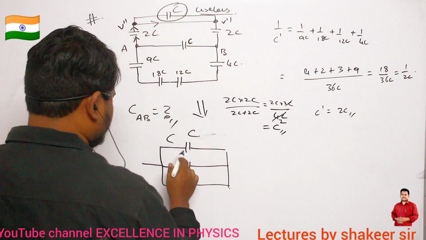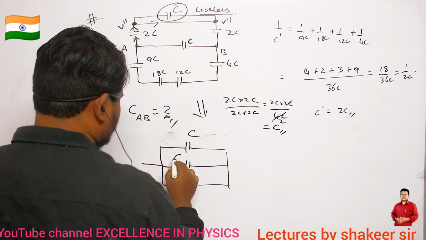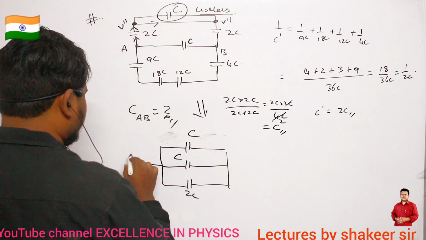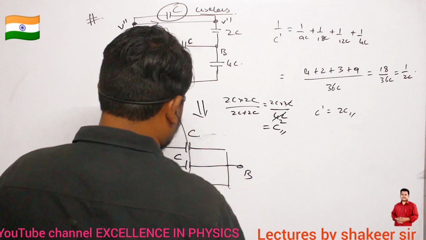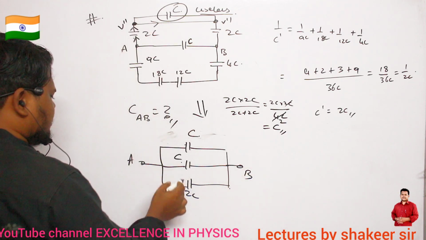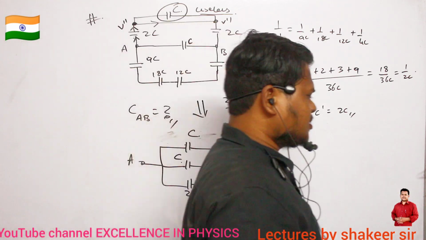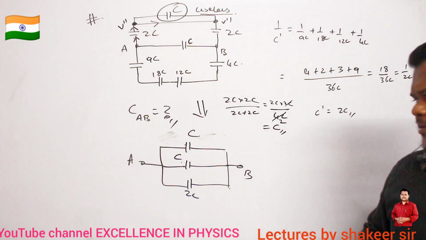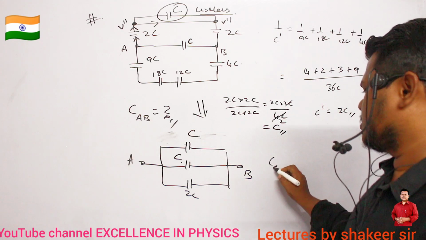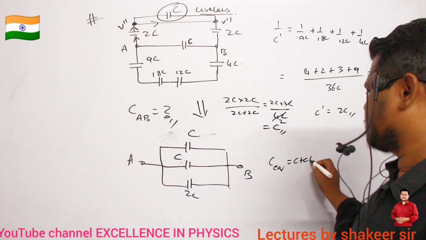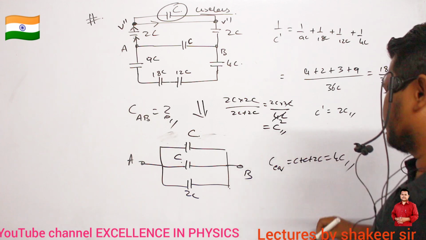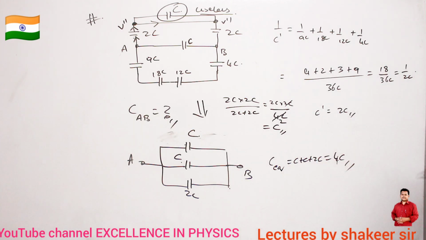Clear? So this is C, this is also C, this is 2C, this is point A, and this one is point B. Clear? Now C, C and 2C. Are they connected in series or in parallel? They are definitely connected in parallel connection. So total equivalent capacitance is C plus C plus 2C, which is equal to 4C. That is our answer. Okay?